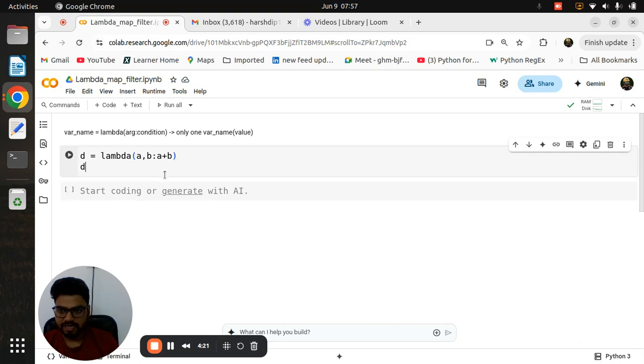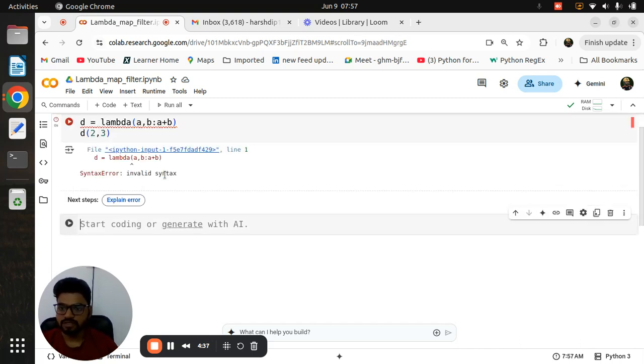And then again, as per the syntax only I am doing, I am not doing any rocket science, right? Variable name, and then I need to pass the values here. How many arguments have we given? Two, so you need to pass two values. Okay, now see, this is very important.